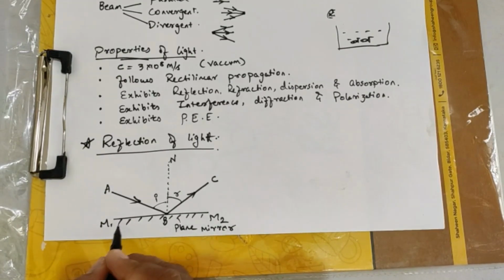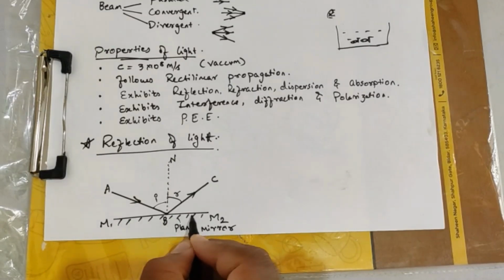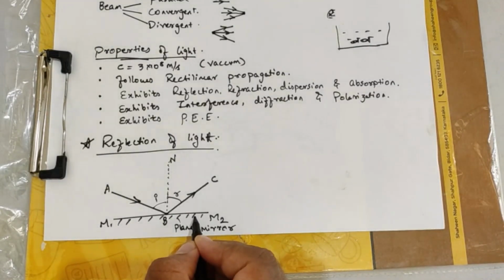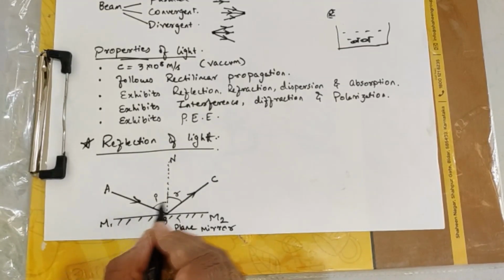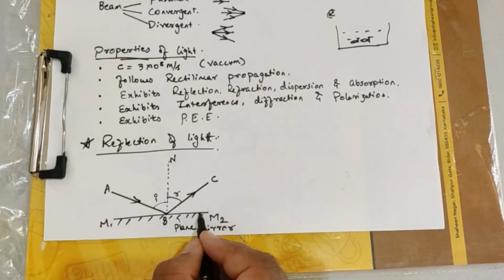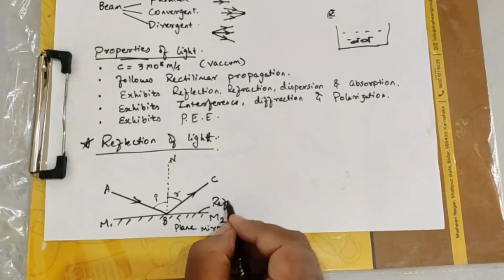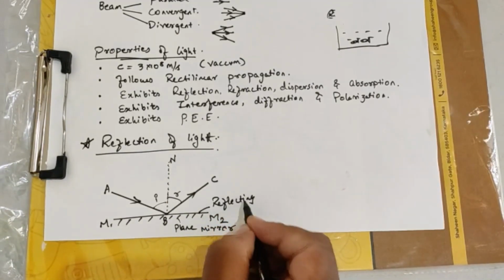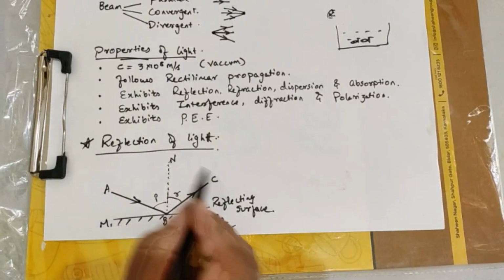So what is happening, on one side of the mirror they would have applied some sort of opaque color or some sort of material so that light does not travel through. The other side will be the reflecting surface. So this surface M1, M2, I can call it a reflecting surface. This surface is called the reflecting surface.